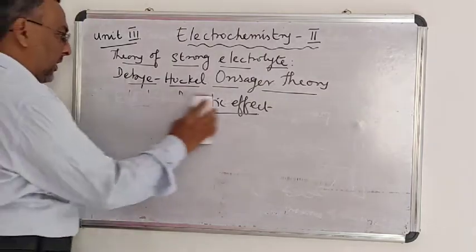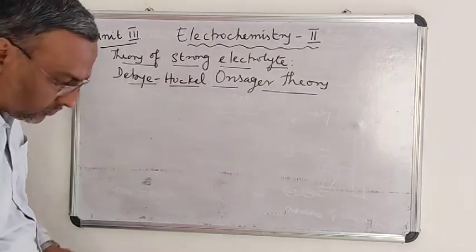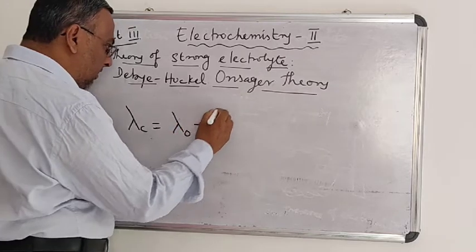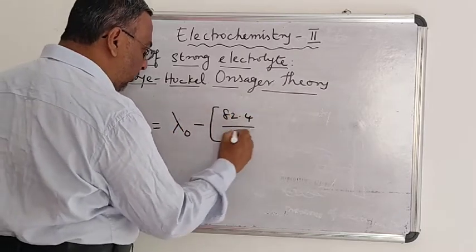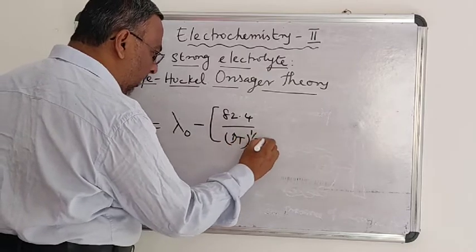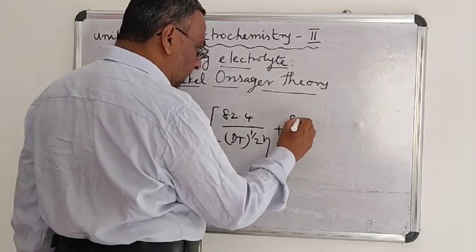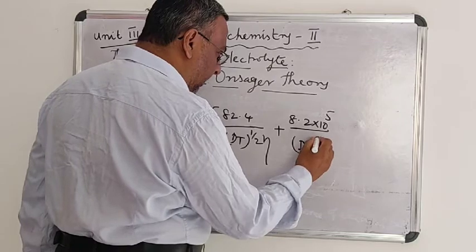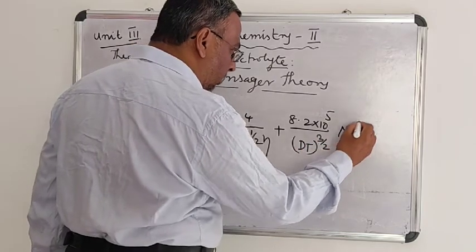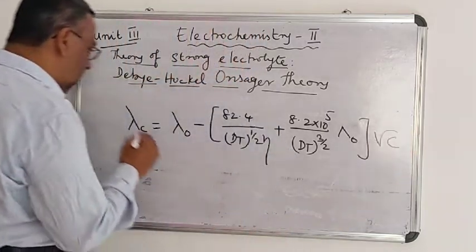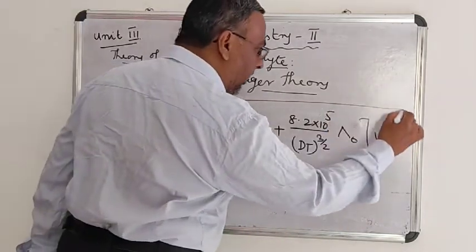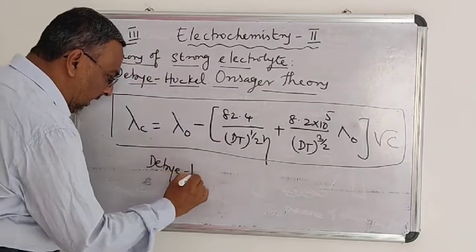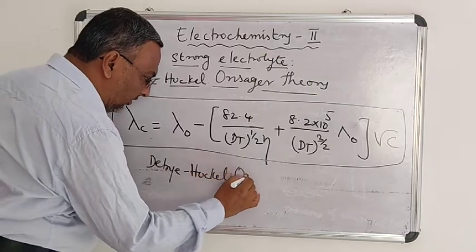They gave the equation: lambda C is equal to lambda 0 minus (82.4 / ((DT)^(1/2) eta) + 8.2 x 10^5 / (DT)^(3/2) x lambda 0) x root C. This is called the Debye-Huckel-Onsager equation.